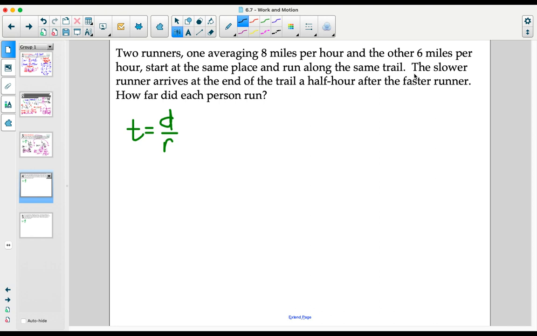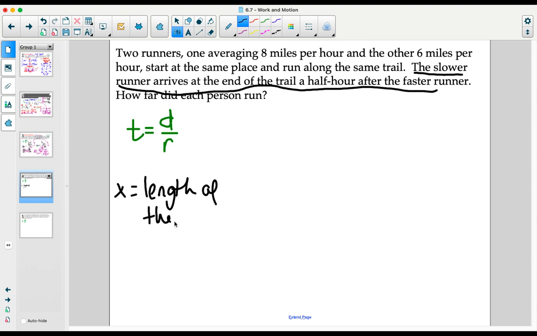That being said, we have this extra caveat right here. The slower runner arrives at the end of the trail a half an hour after the faster runner. And how far did each person run? Now, we know because they run the same trail that is the same distance, that's going to be our variable. That's the thing we don't know. Of course, we're being asked for that, but the length of the trail is that thing that we don't know. That's going to go for both of the runners in the position of the x.